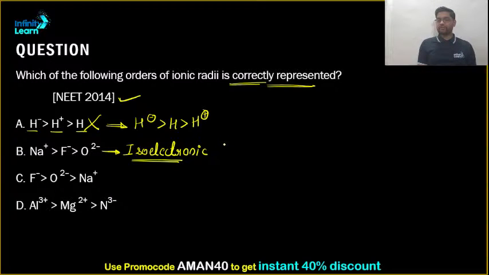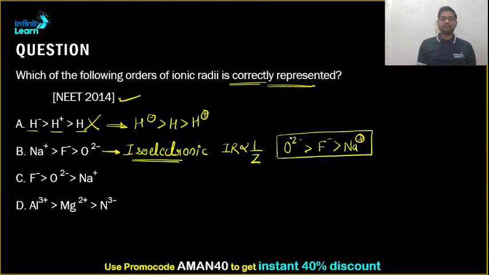For isoelectronic species, I said that ionic radii is inversely proportional to atomic number. Hence, in this case, O2 minus should be more than F minus, which should be more than Na plus. This should be the order, whereas the order is reverse, and hence this is not the right answer.